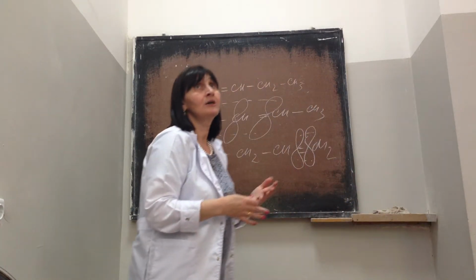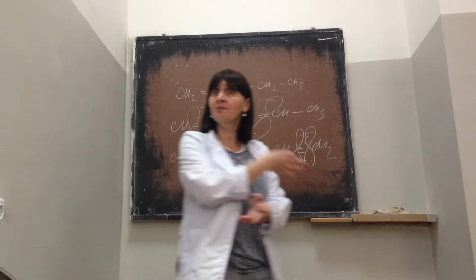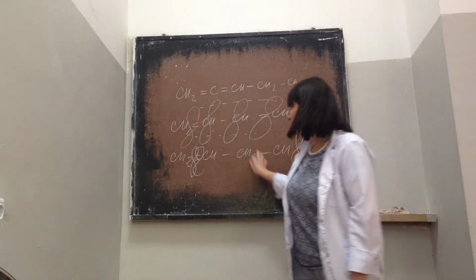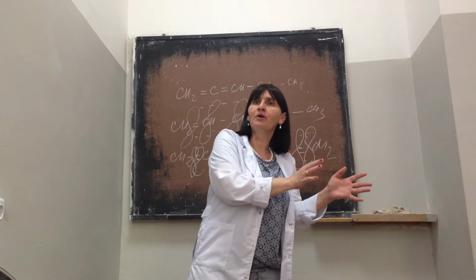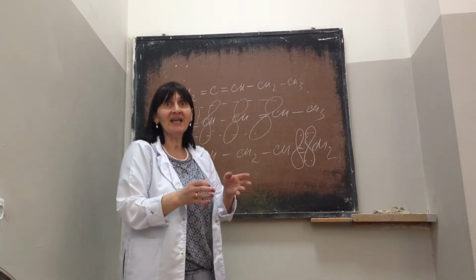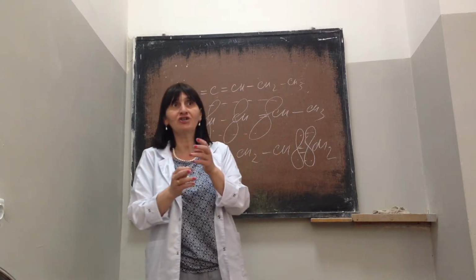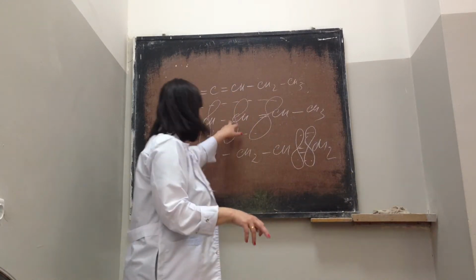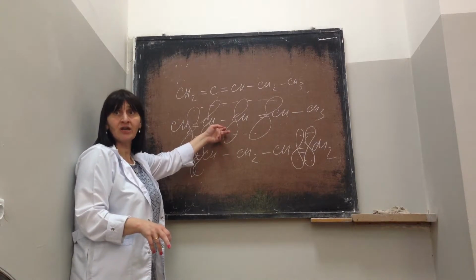And what does it give for the molecule? This molecule has absolutely different chemical properties than this one. So this molecule acts as a molecule in which you have 2 double bonds separately. This molecule acts as if in the molecule you have 1 double bond. For example, the addition reaction goes at the first and first carbon, not in the middle. So this is a conjugated system. This one is a conjugated system.